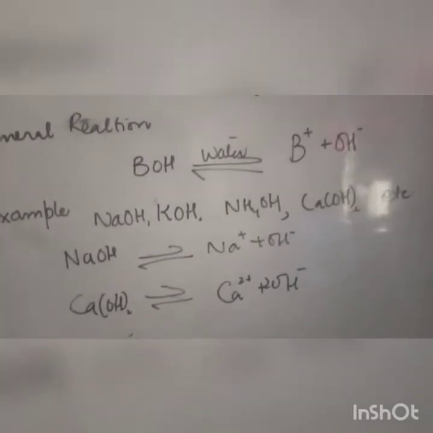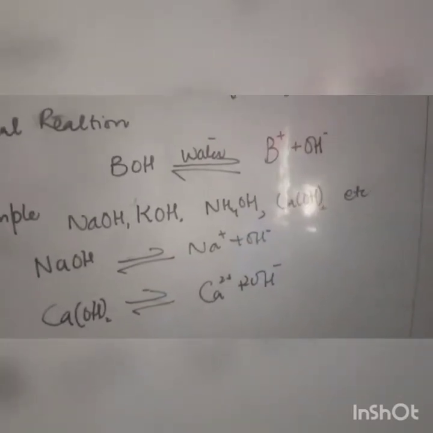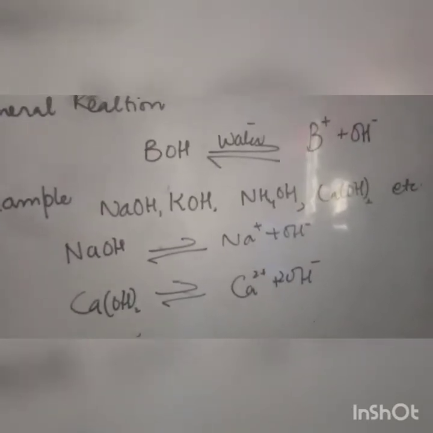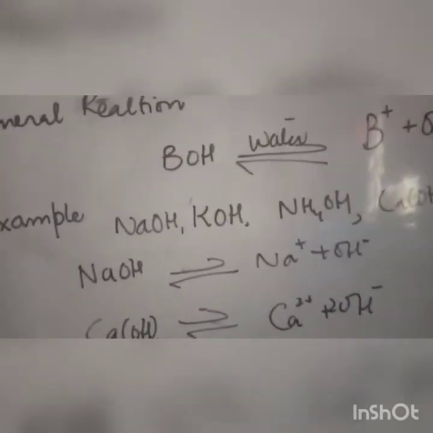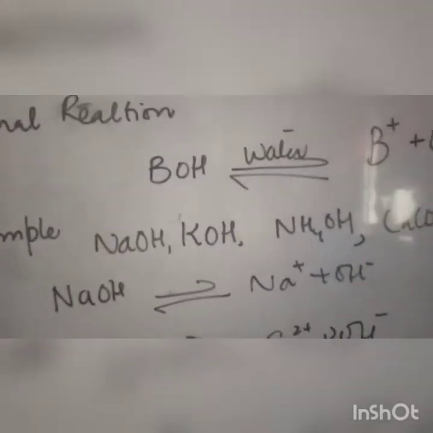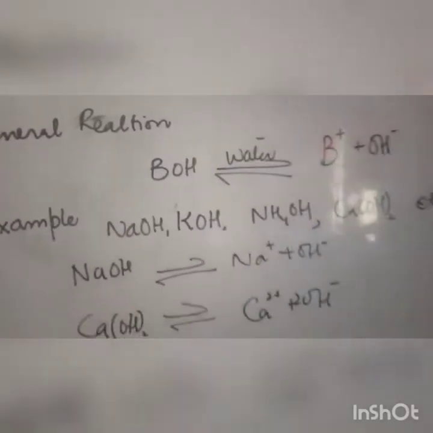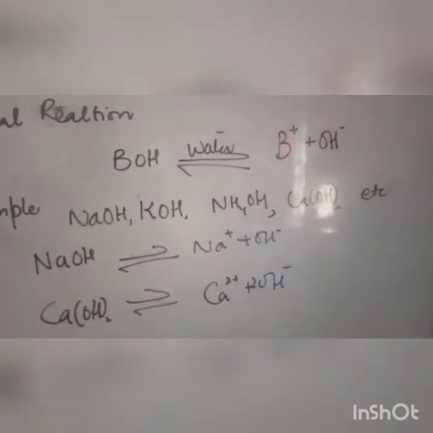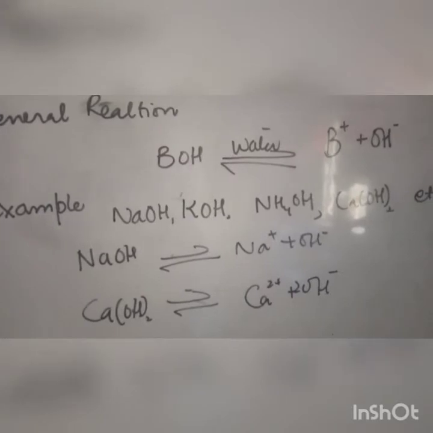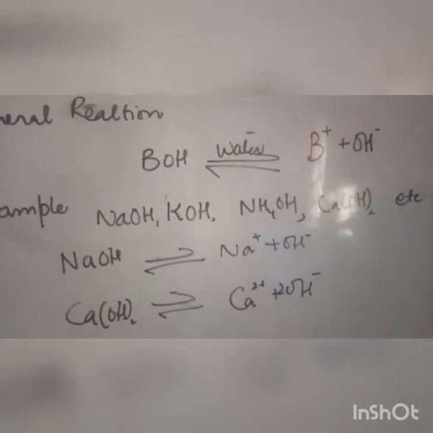So according to Arrhenius, the compounds having H ions and OH ions can be written as acids and bases. Other than the observation by taste or the litmus test, you have two ways to judge whether it is an acid or a base. Acid gives hydrogen ion and bases give hydroxyl ion.